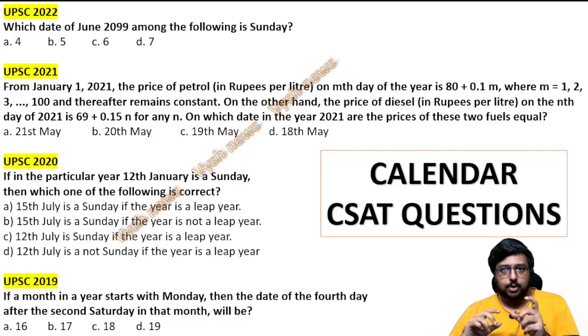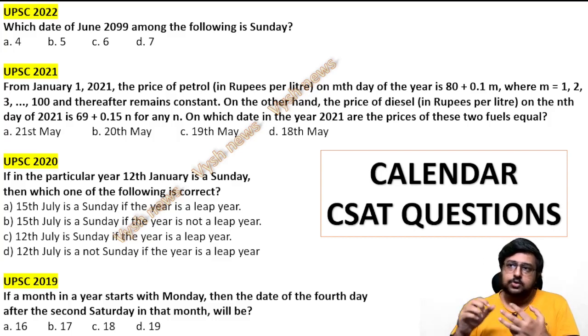In calendar, learn the formula: 365 days are there in a normal year, 366 days in a leap year, each week has 7 days, and a total of 52 weeks are there. And then there is this odd days concept. When you count the days and divide by 7, you get a remainder. Suppose there are 300 days, you divide by 7 and you get that many odd days. So depending on odd days, you can clearly tell the day.